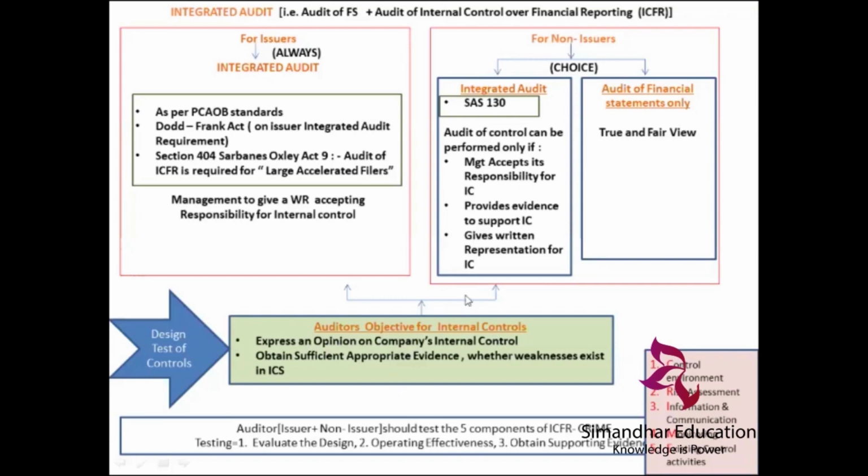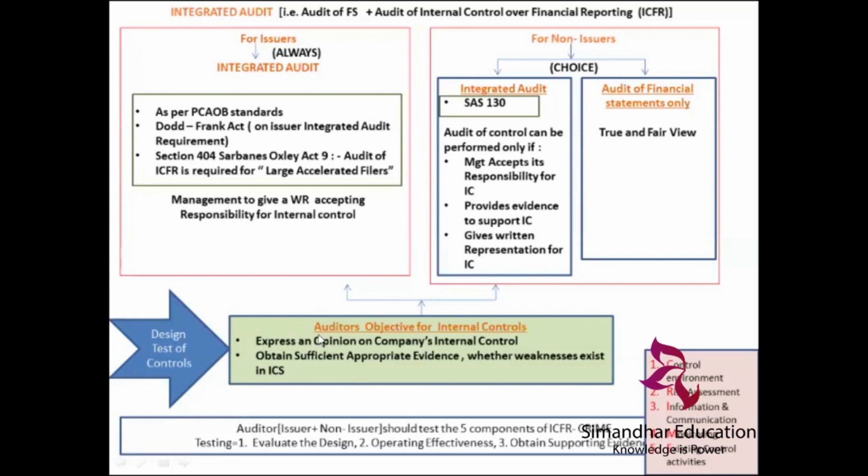So where it is an integrated audit, the auditor will give an opinion on internal control and obtain sufficient appropriate evidence whether weakness exists in internal control. So two important things. In the case of integrated audit, he gives an opinion and obtains sufficient appropriate evidence about the existence of internal control or weakness of internal control.